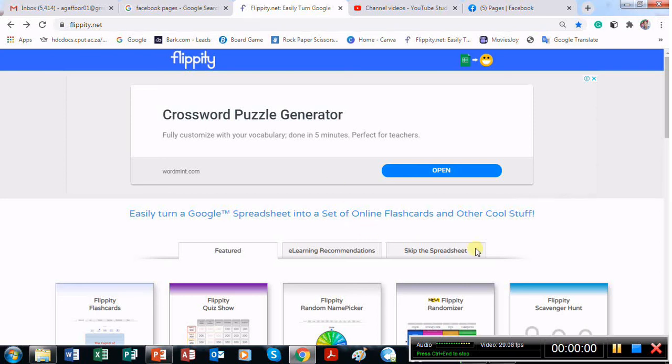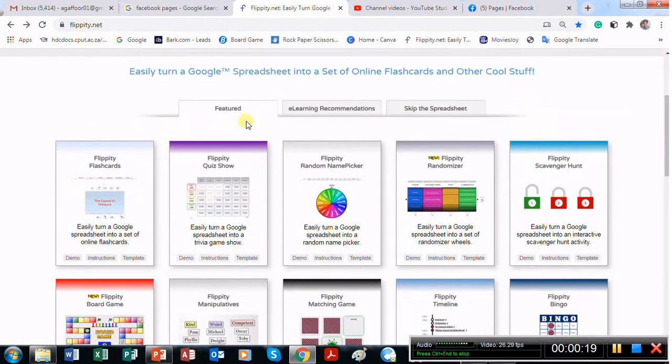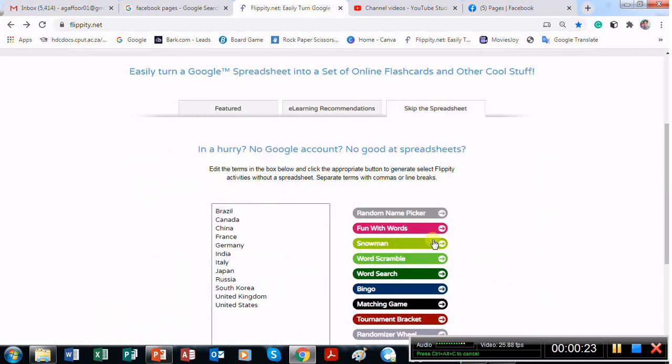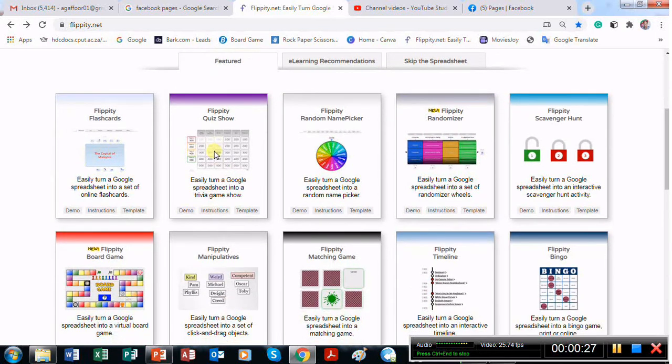Okay, so I stumbled across this cool website called Flippity, and this is in connection with Google Spreadsheets online, where you take Google Spreadsheets and convert it into games. The website is flippity.net. And what's cool about it is you will see here there's featured, there's e-learning recommendations, and there's skip to spreadsheets. Okay, under featured you will have all these templates, which is so amazing.